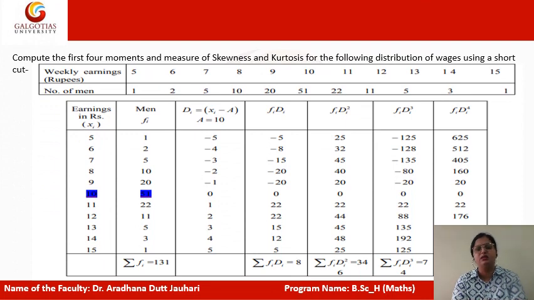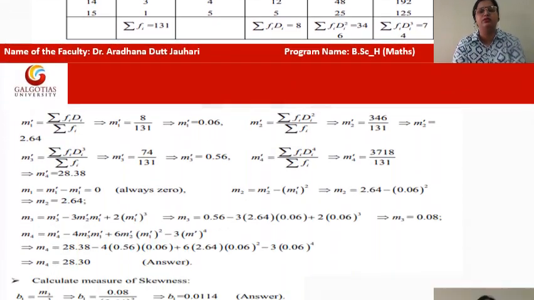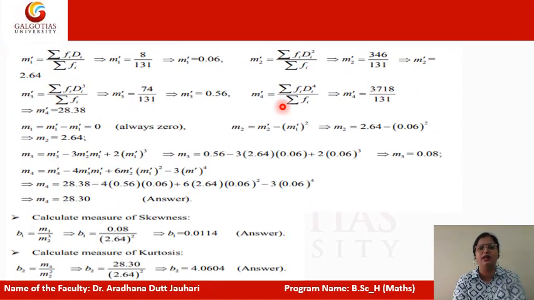Here I have taken a numerical problem to find the measures of skewness and kurtosis. I have taken this grouped data, and by using the table you will directly use the formula for the moments. First you will find the moments, and after you get the values of the moments, simply apply the formulas of skewness and kurtosis. You will get the measures of skewness and kurtosis directly.